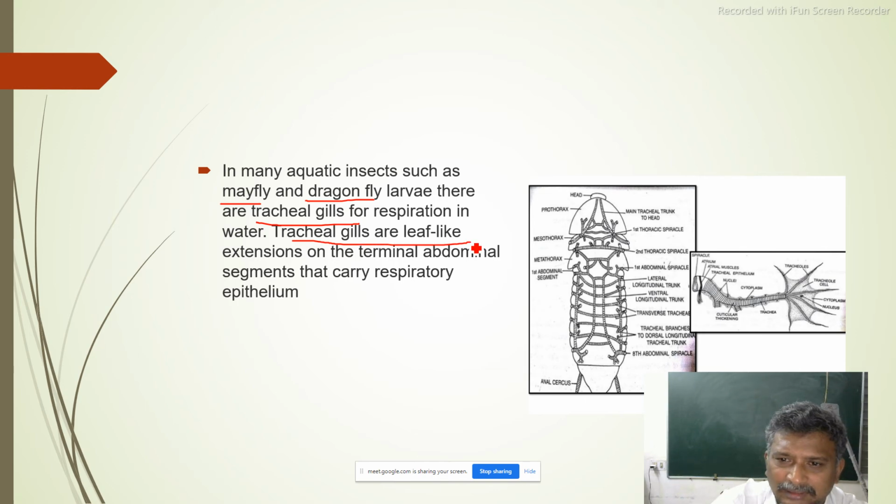Tracheal gills are leaf-like extensions on the terminal abdominal segments that carry respiratory epithelium.